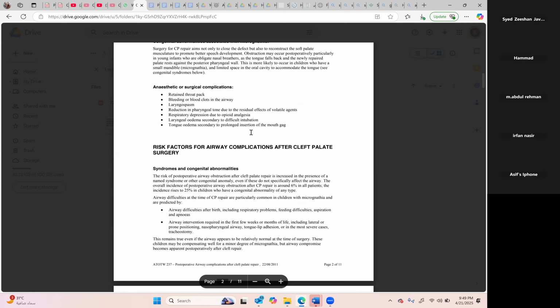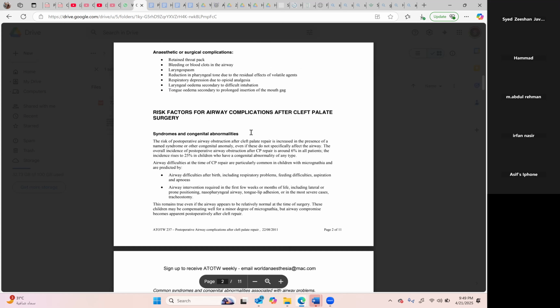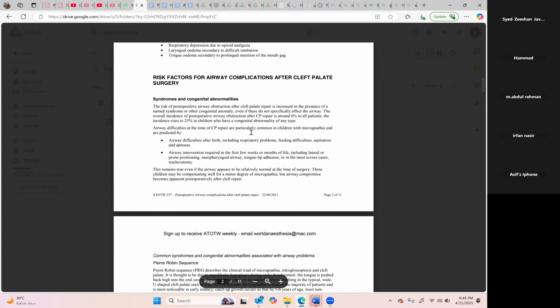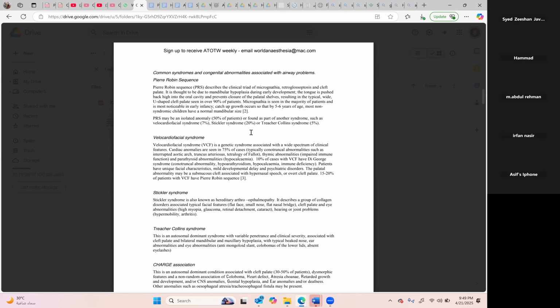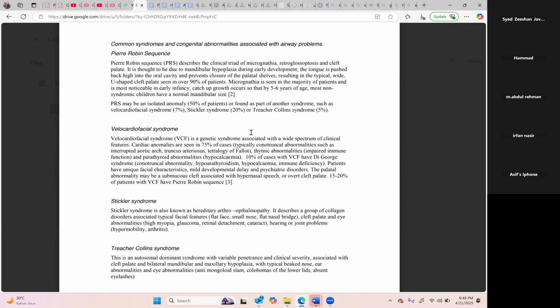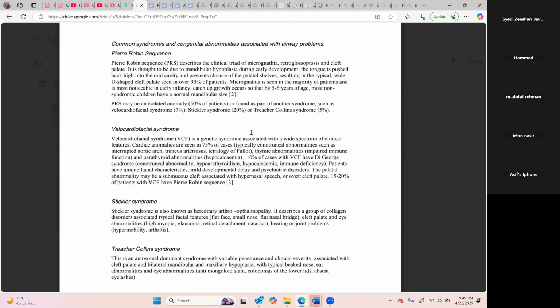So either you will go for inhalational induction with preservation of spontaneous ventilation, or you will go for awake intubation. Don't tell about mechanical ventilation, don't tell about this gauze stuff, because this is desi style, this is not correct. Okay, and here I don't recall all of them, but you should be knowing a few of them.